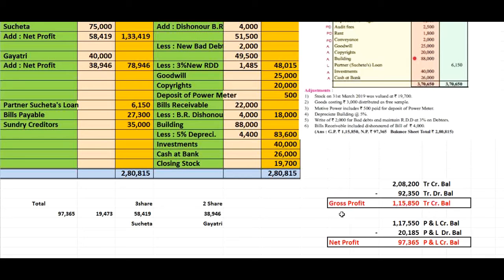I already gave you the statement of all that. That is, if there is a debit balance, it is called gross loss, and if it is a credit balance to the trading account, it is called gross profit. Here we get the gross profit ₹1,15,850.